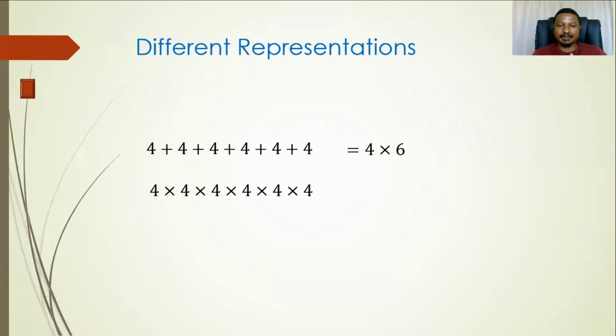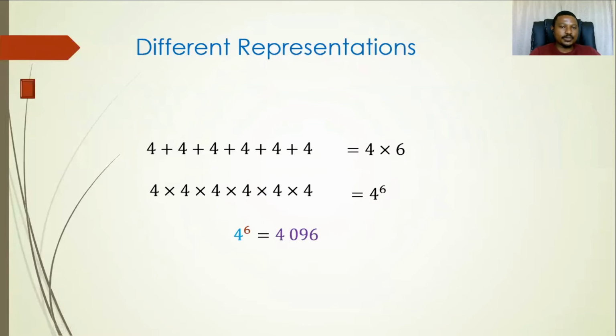Again, if we have a repeated multiplication, you can see that we have 4 times 4 times 4 times 4. But how many are these 4s? Again, they are 6. There is another way that you can represent this multiplication. There it is. We call that one an exponential form. So we have 4 to the power 6. Instead of writing this long string of things, we can represent it in a shorthand way by writing it in exponential form, which is now 4 to the power 6. These two are exactly the same thing.